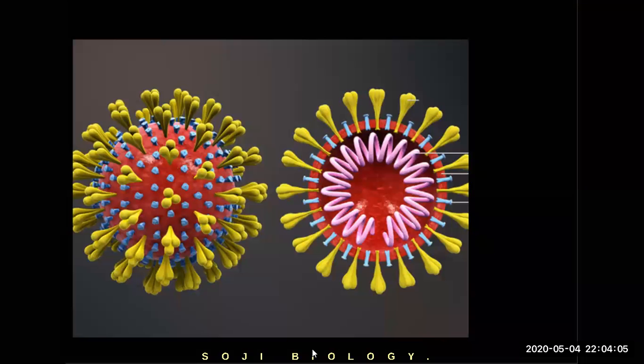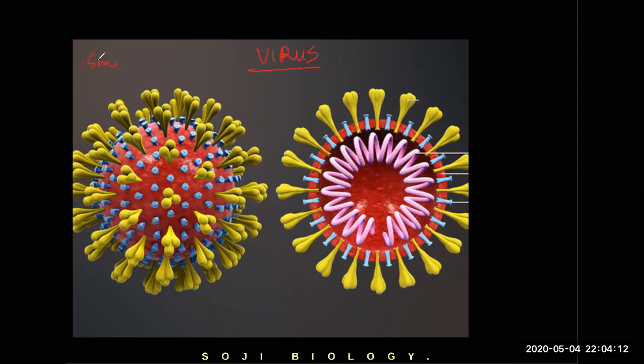Okay, let's study about virus. What's special about virus? Virus is the smallest microorganism. You can't see it with a microscope. No, the microscope in your school is called light microscope. That's a normal microscope. Through this, you can't see it. You need a special microscope called electron microscope to see. What's the reason? It's very, very small.